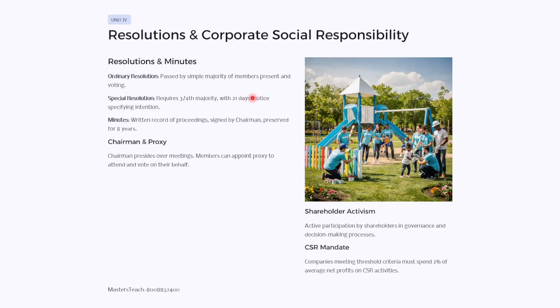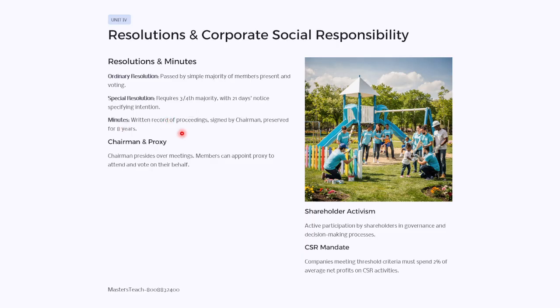Then resolution and corporate social responsibility. Every meeting they conduct involves resolutions. An ordinary resolution is passed by a simple majority of the members present and voting. A special resolution requires a three-fourths majority, with 21 days' notice specifying the intention.